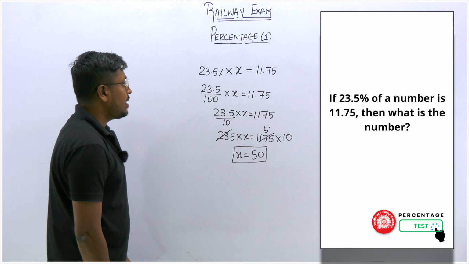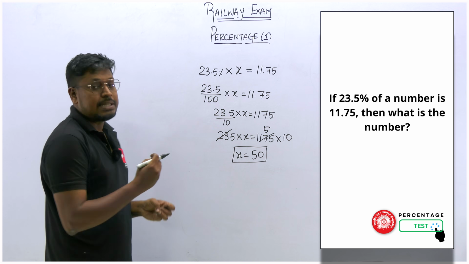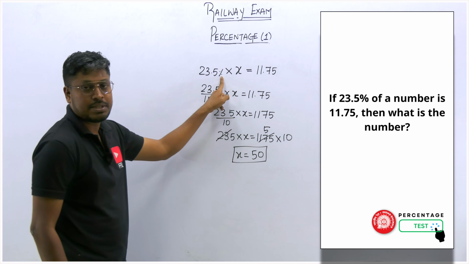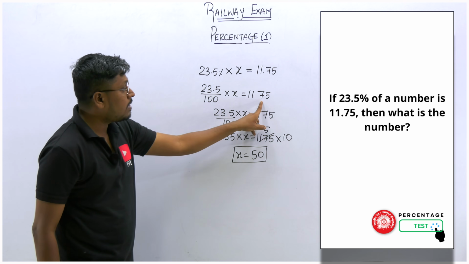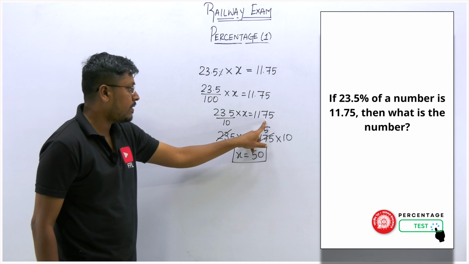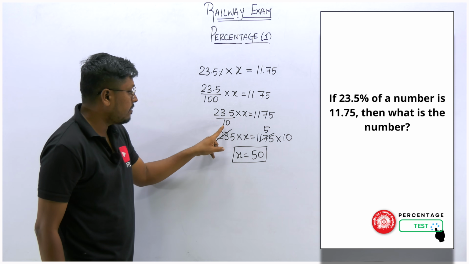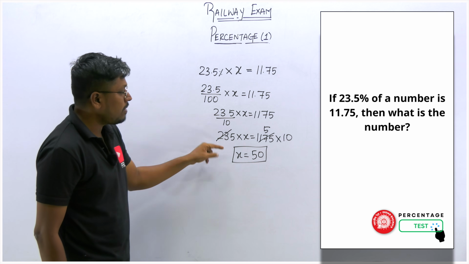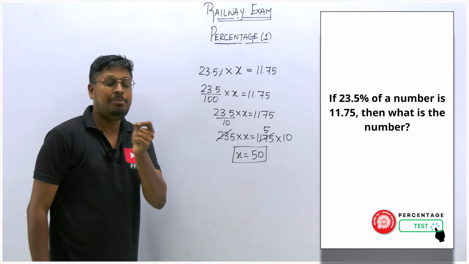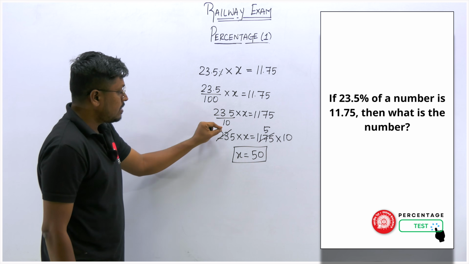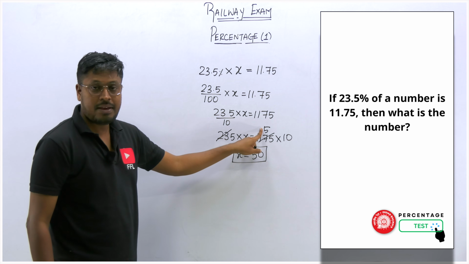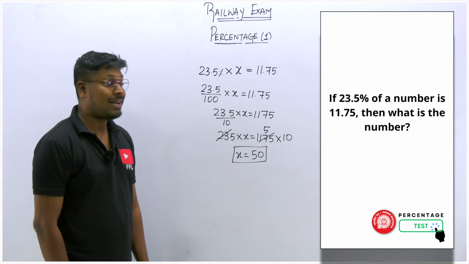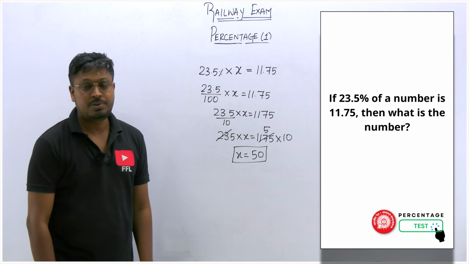So friends, understood or not, right? A simple question, but be careful with the decimal point values, because here we have one decimal point and here we have a percentage. So dividing by 100 and multiplying by 100 on the right hand side, this becomes 1175, and then in order to remove the decimal point, multiply by 10 on both sides. After removing all the decimal points, because I usually make a mistake only in the decimal point area, that's the reason I'm very careful here. So cancelling these two numbers, 5 times, and then 5 into 10 will be 50, right? So the answer for this question is x equal to 50, that means the number is 50.